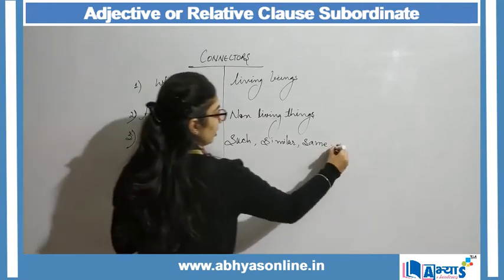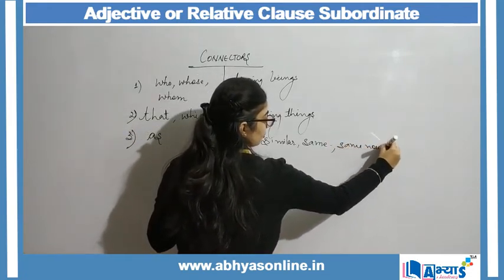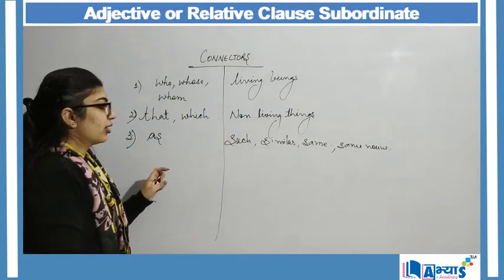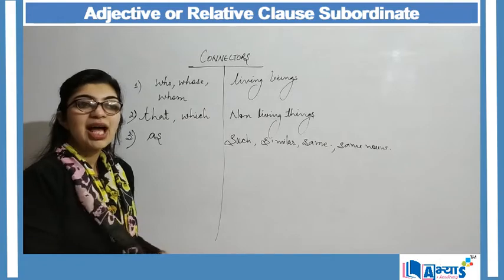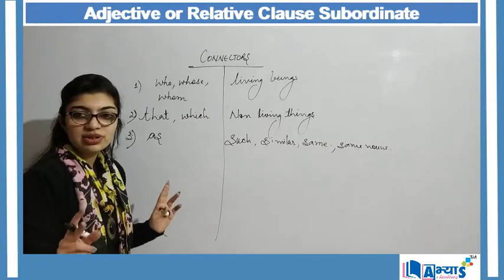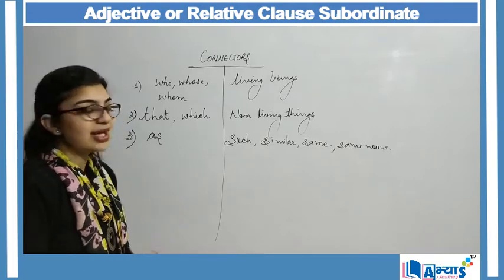Or when we are making use of same nouns. Like I say, red is my favorite as black is. So red and black are same nouns of the same category. So for that also we make use of as.